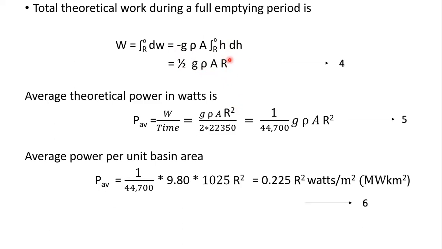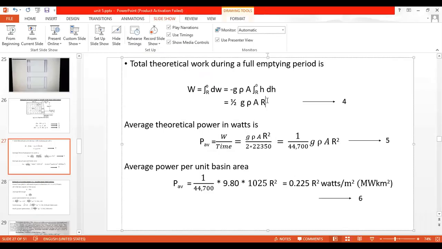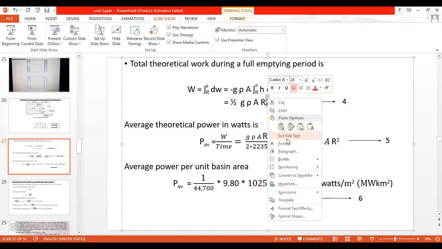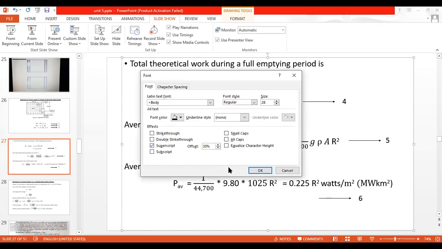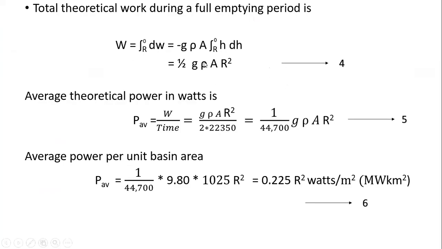Here R square should be there after integration.